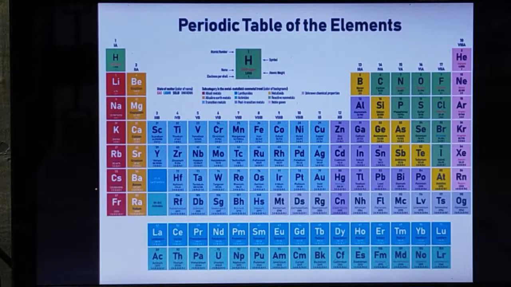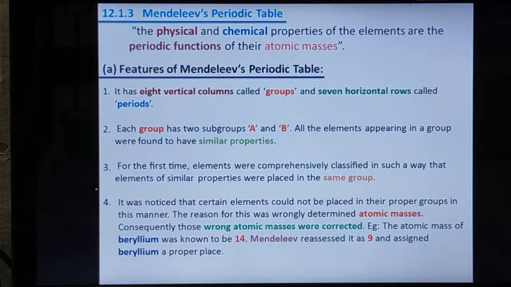This is the modern periodic table, what we are following nowadays. The next one, the Mendeleev periodic table. His concept is the first milestone in the construction of the modern periodic table of chemical elements, which we are using nowadays. He arranged the elements again in increasing order of atomic masses only.